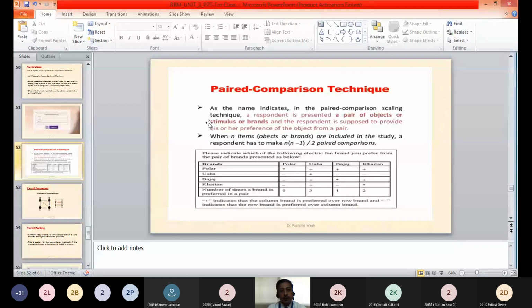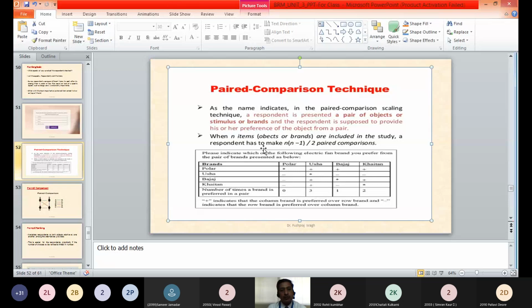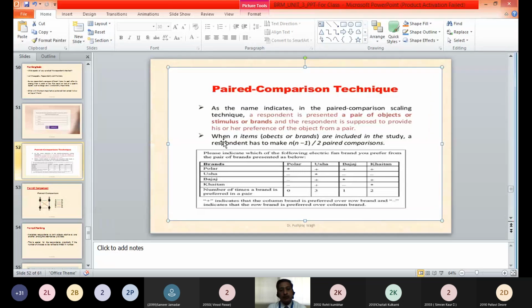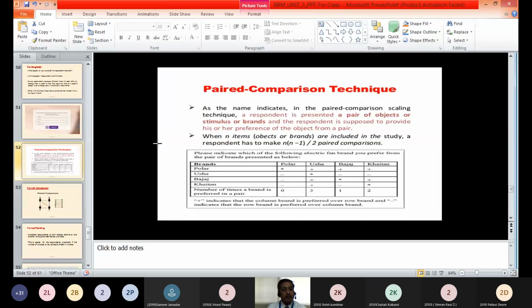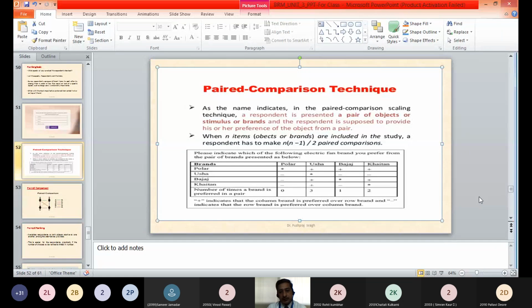So we'll again discuss this. In the paired comparison technique, you will see that different pairs of objects, pairs of attributes or pairs of brands will be provided to the respondent, and the respondent is told to give his response or his preference in the pairs.